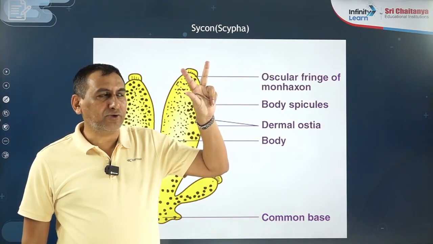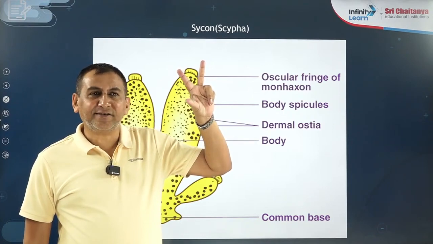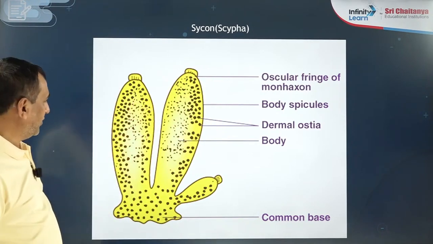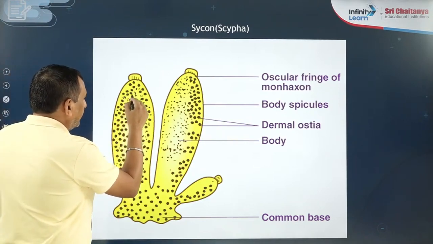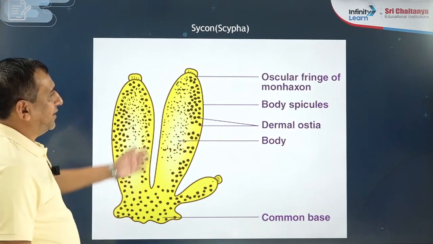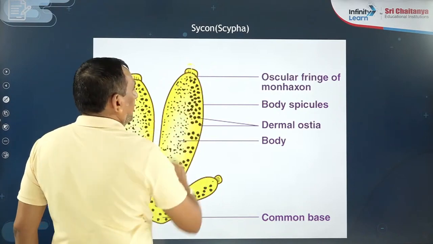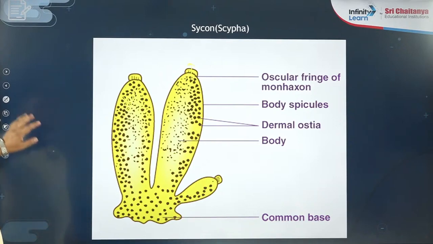On the body surface, small pores are present, and the osculum is present at the anterior side of the body. This is the first one.